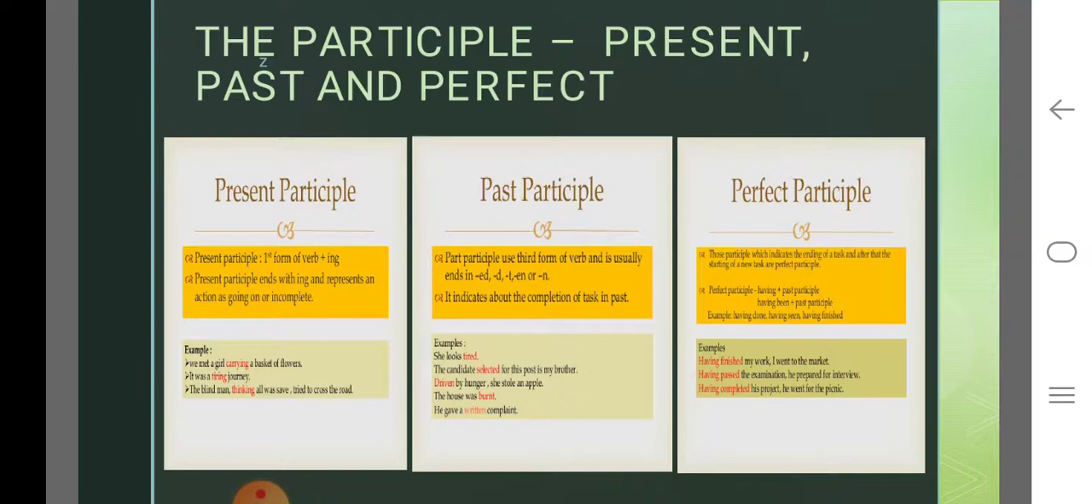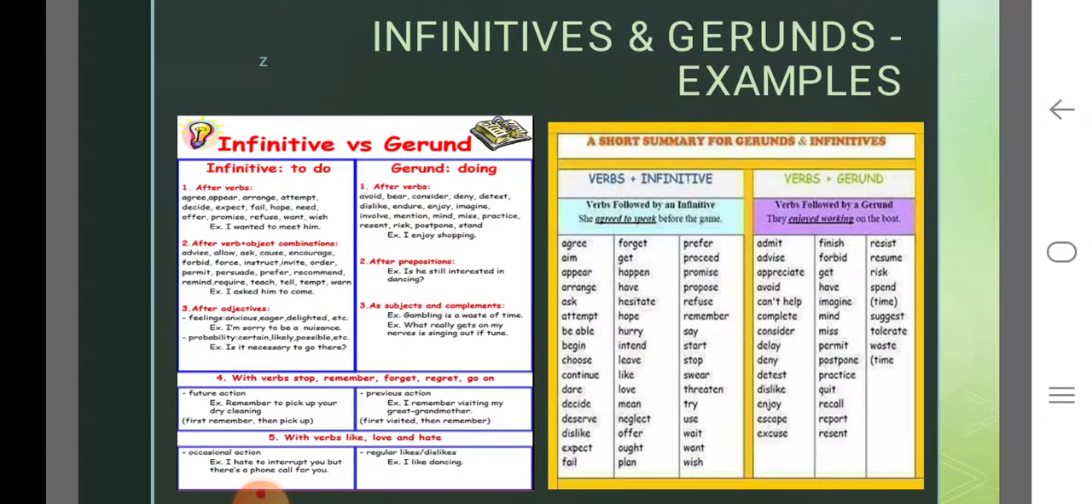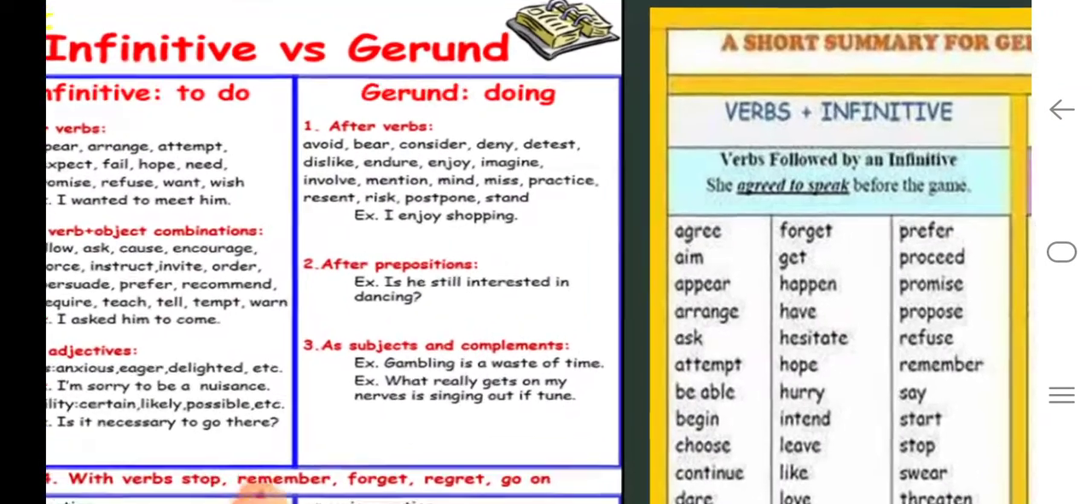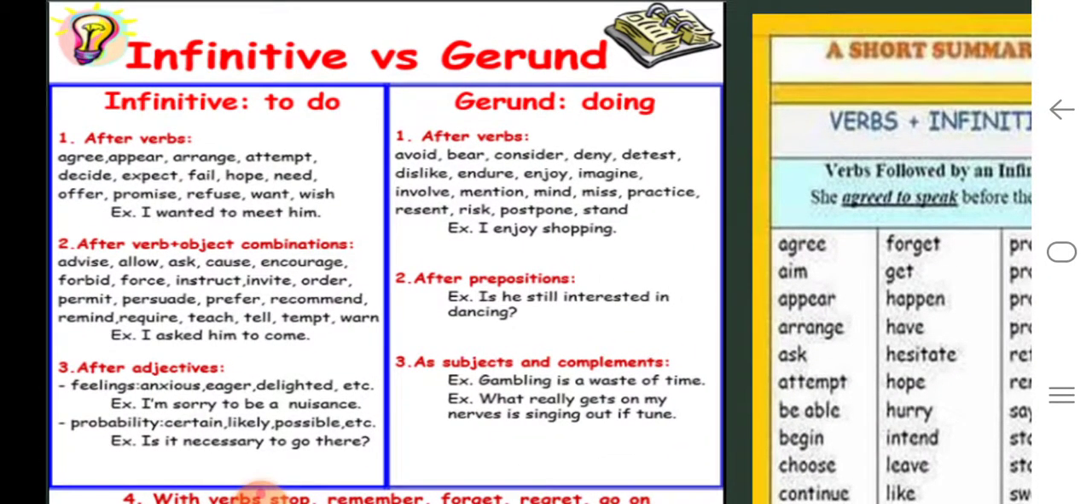Hope it's clear, children. So here are the examples of infinitives and gerund that I have just given you. Infinitives are to do, gerund are doing. As I told you, the infinitive is preceded by to, and the gerund ends in ing.